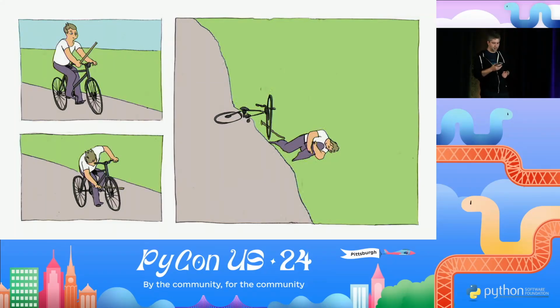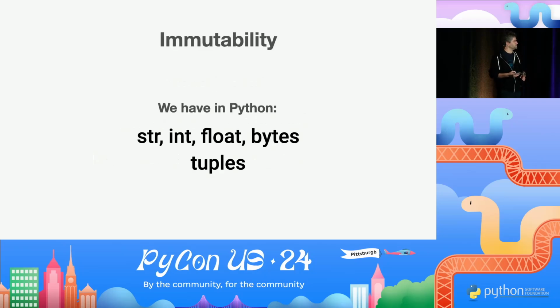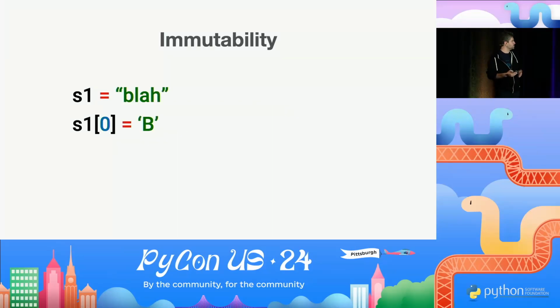All right, we have 3 things to talk about on this talk. One is immutability. The other is how to do immutability efficiently, and then how we can profit from it. So let's start with the first one, immutability. So Python actually has a few immutable data types, like strings, integers, floats, bytes. It also has tuples. And with immutability, it's pretty easy to use.